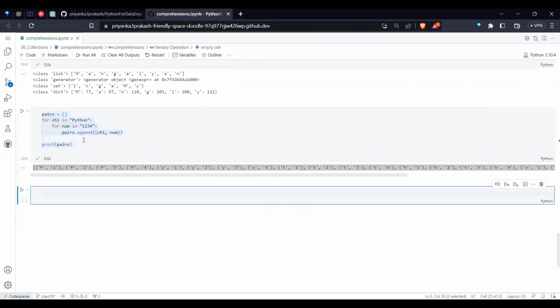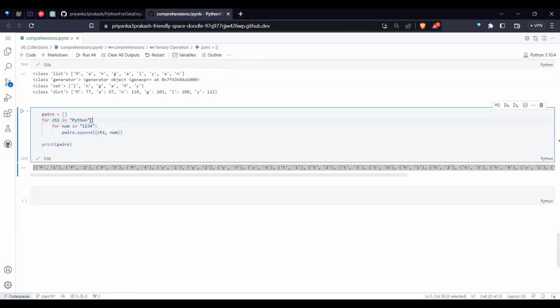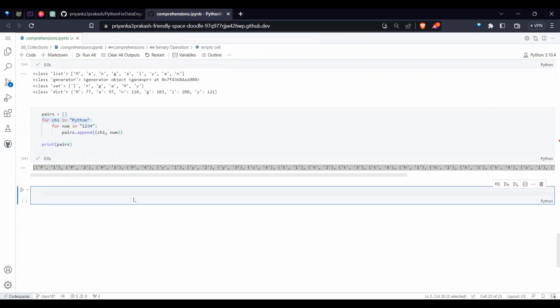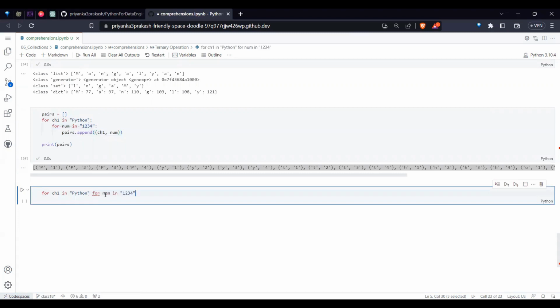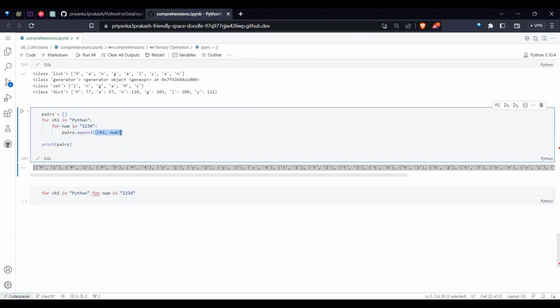In a comprehension, the logic is simple. Till now we have gone for a single for loop. What if there are two for loops or three for loops? Simple. However many for loops you have, we need to give them in that order, left to right. And ultimately, whatever you are appending, you put it here.